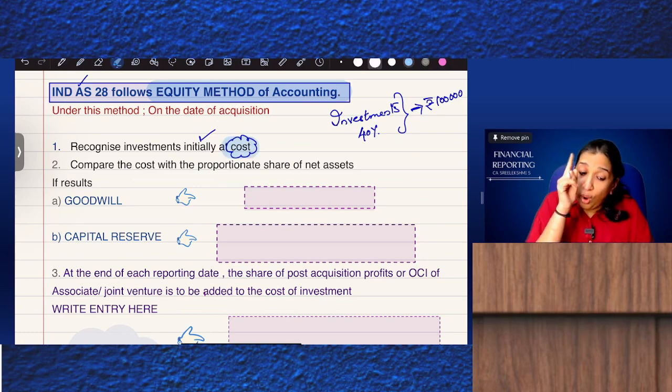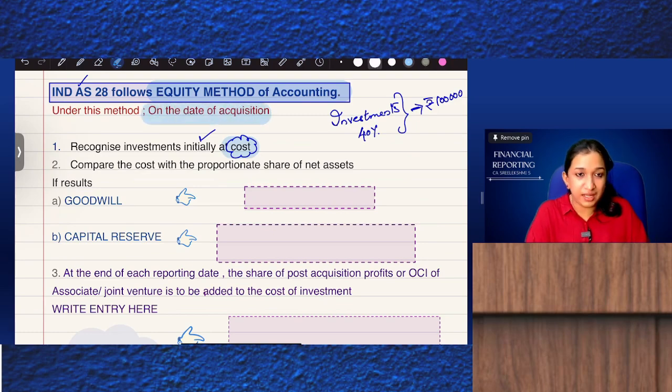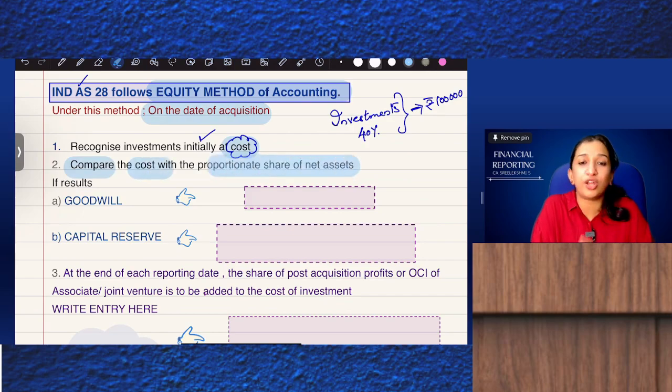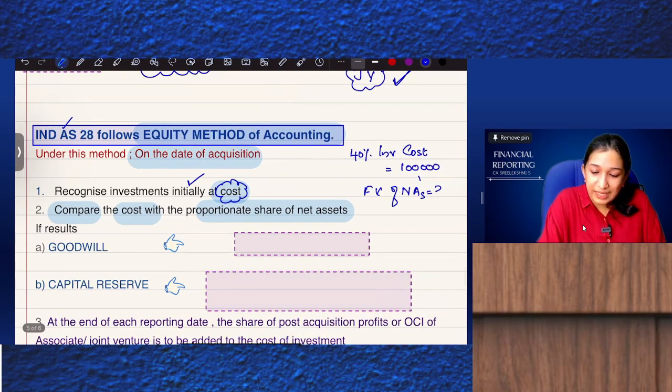On the same date, that is on the date of acquisition itself, compare the cost with the proportionate share of the fair value of net assets of this associate company. Say, for example, the fair value of net assets is 3 lakhs.